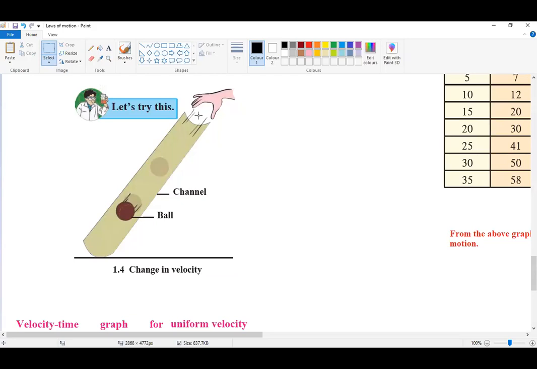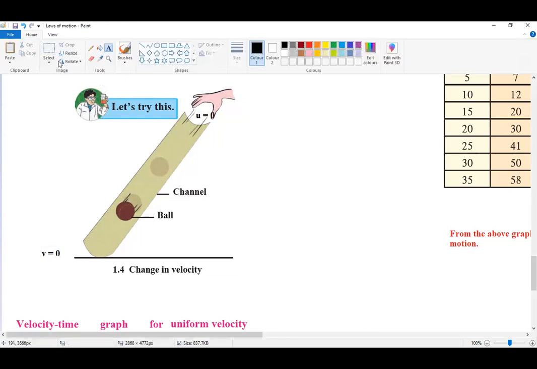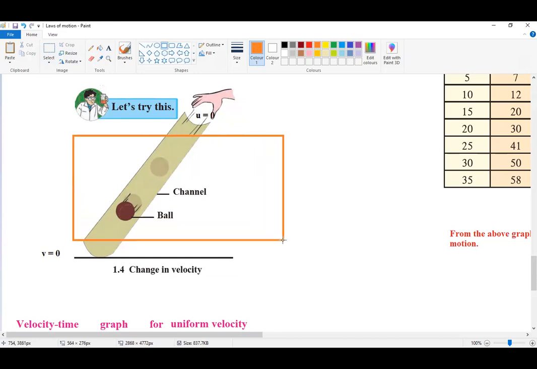At this point, when we are holding it, its initial velocity, let it be 0. And here, when it reaches the ground surface, its final velocity again becomes 0. But in this midway of the channel, you will find the change in velocity.